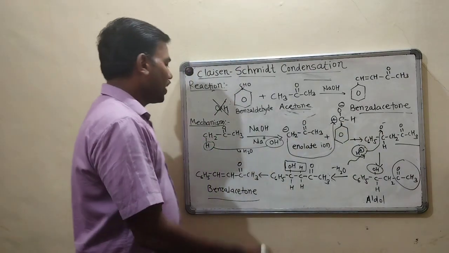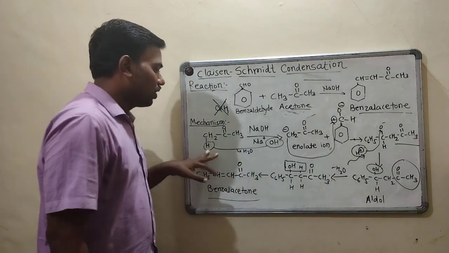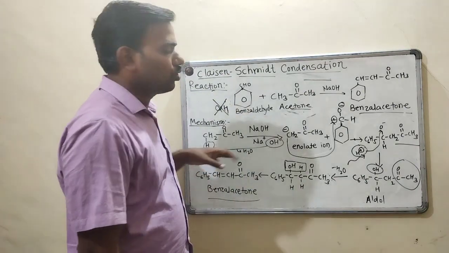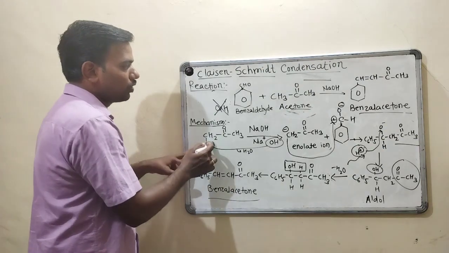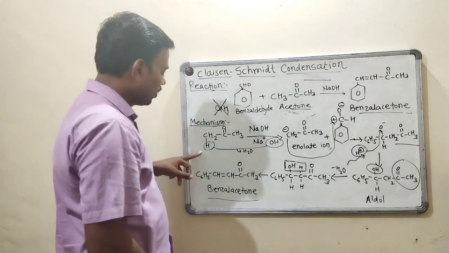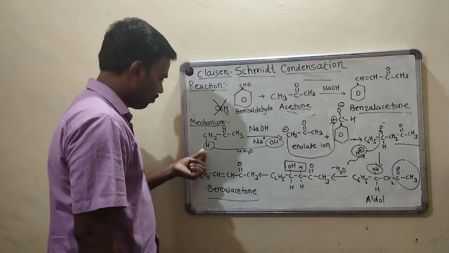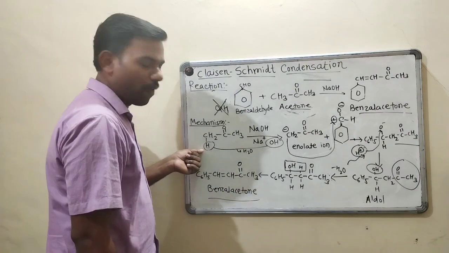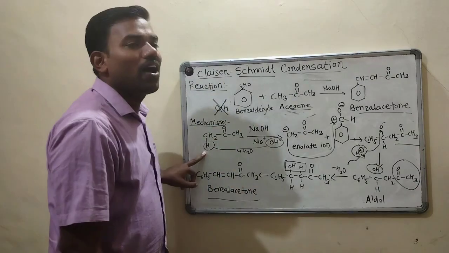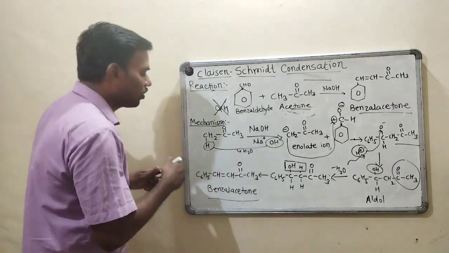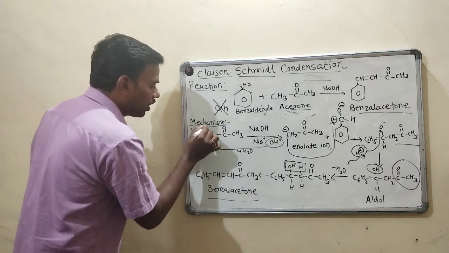So what is the reaction mechanism? We will see in this structure. What is the mechanism behind that? So just write the structure of acetone. This is acetone. Anyone can ask, why have you written it in this way? So this is your alpha hydrogen. You can also show this alpha hydrogen in this way: hydrogen, hydrogen.